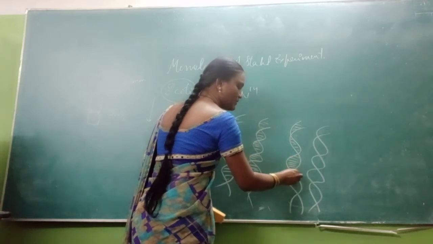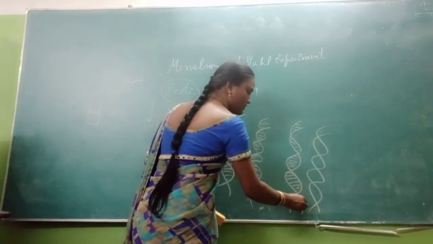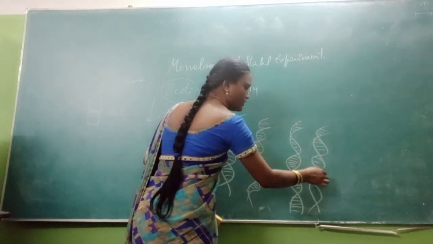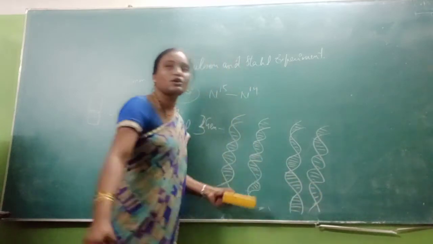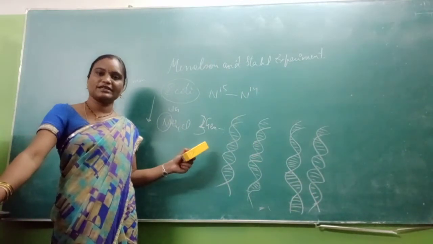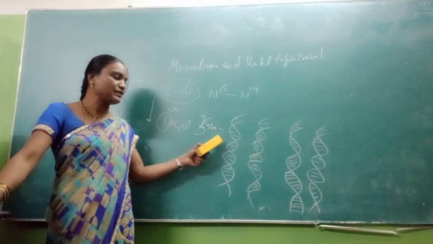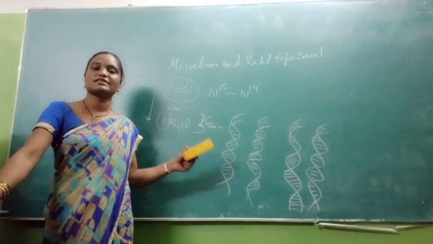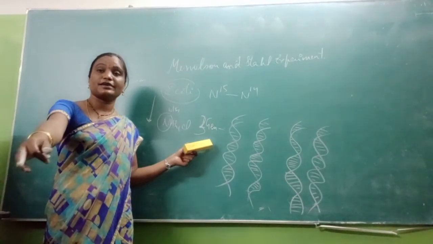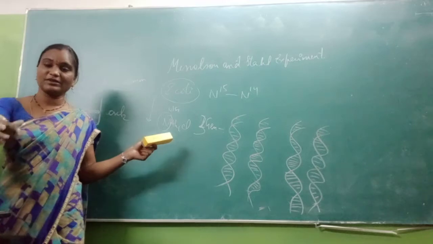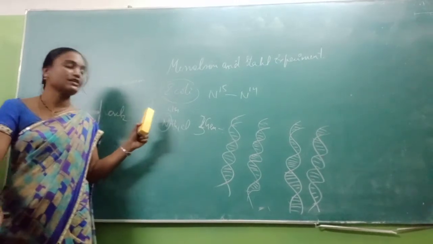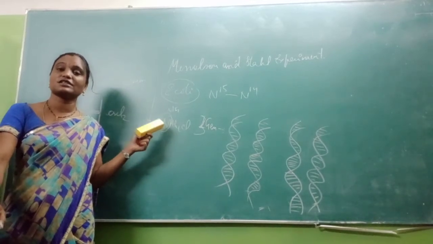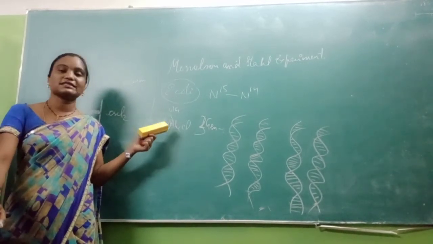Initially it replicates in the semi-conservative mode of replication. After 120 minutes of the third generation, totally it is changed into N14 strands. So this is nothing but the semi-conservative mode of DNA replication. Once again I am repeating, semi-conservative mode of DNA replication. This was first proved by Meselson and Stahl.